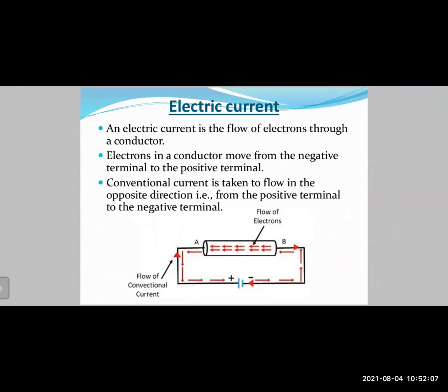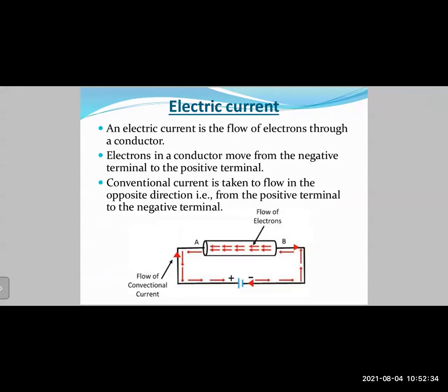Okay. The further concept that we had studied previously was about electric current, right? So we have also studied the concept of free electrons, right? So an electric current is a flow of electrons through a conductor, right? And that conductor can be a metal, and you are aware that metals have what? Those free electrons in the outermost shell, right? Which can be removed very easily. So an electric current is a flow of electrons through a conductor.